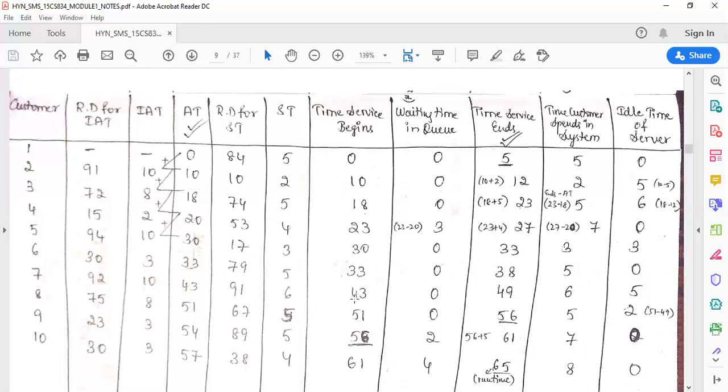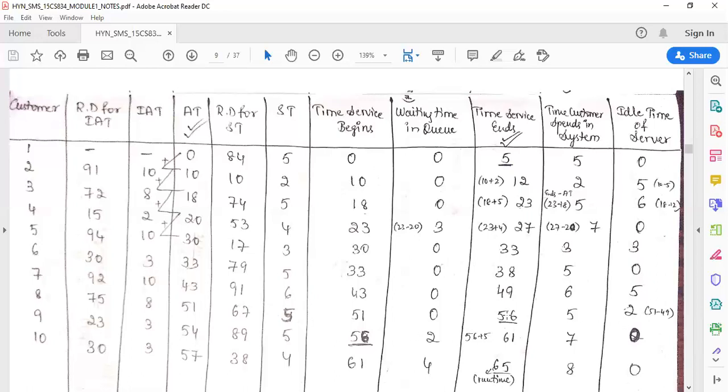All right? So coming to the next one, the server is free at 38, but the next customer is coming at 43. So between 38 and 43 there are 5 minutes, and 5 minutes is the idle time of the server. He comes at 43. What is his service time? His service time is 6. So 43 plus 6 is 49. The total time the customer spends in the system is only 6.